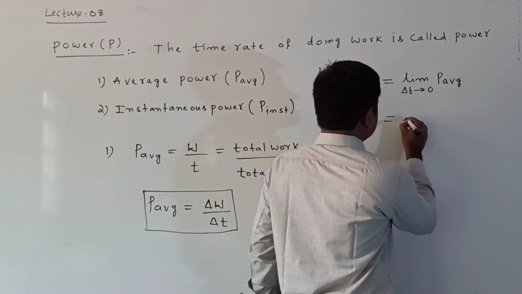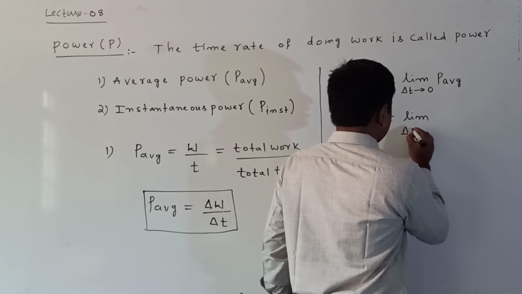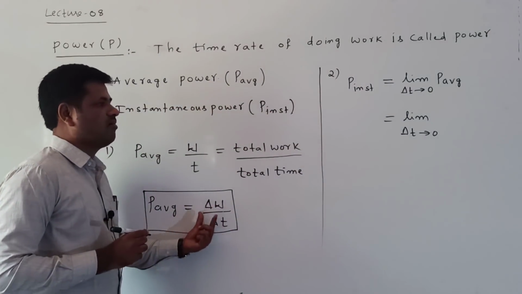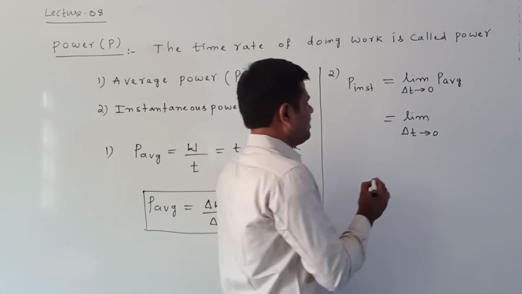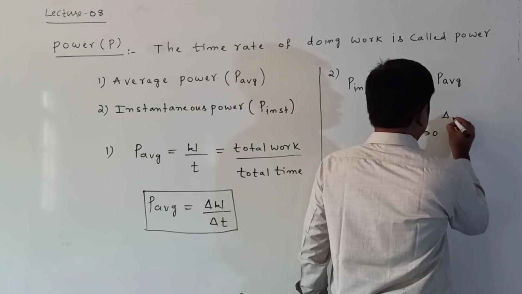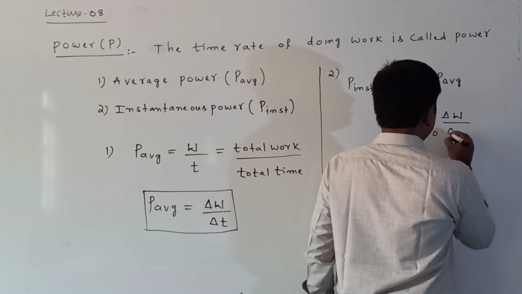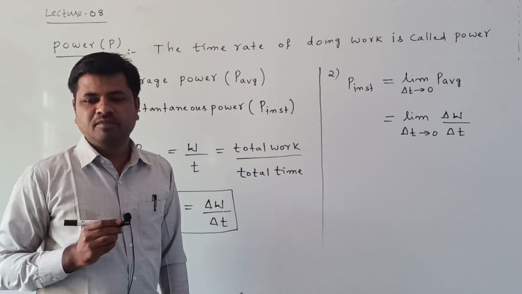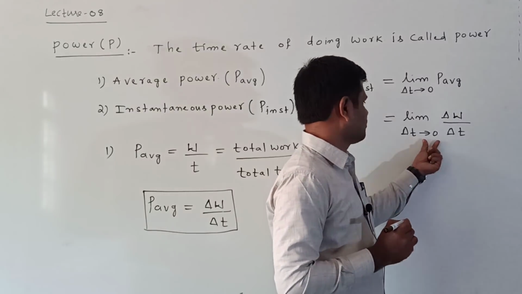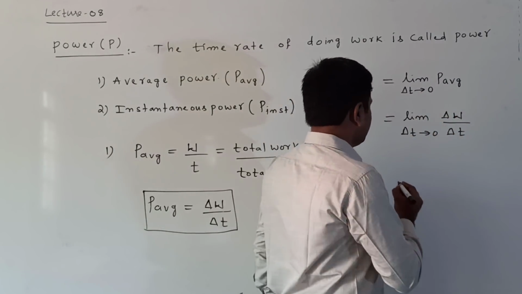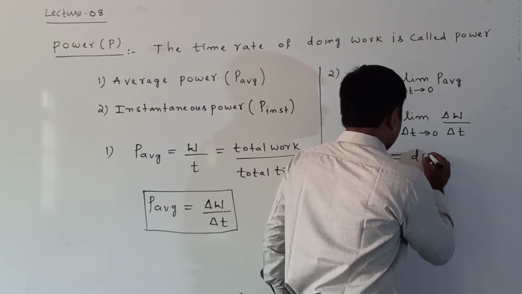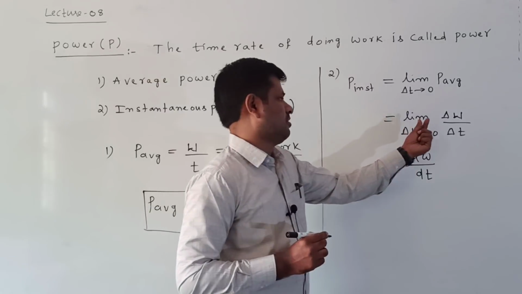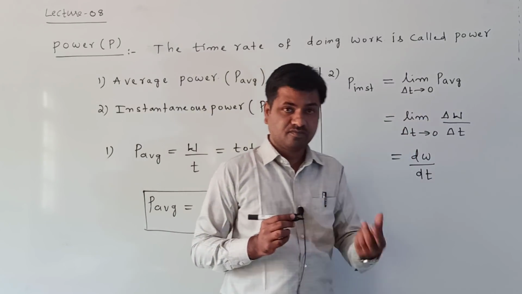So we can write it like this: limit delta t tends to 0 of P average, taking small work done, is limit delta t tends to 0 of delta W by delta t. When delta t reaches 0, delta W by delta t can be written as dW by dt, where delta changes to differentiation.